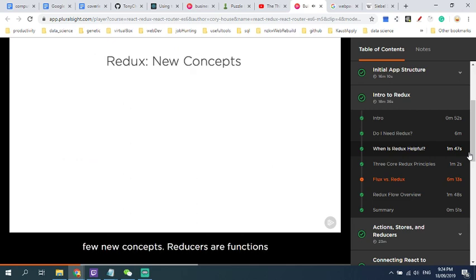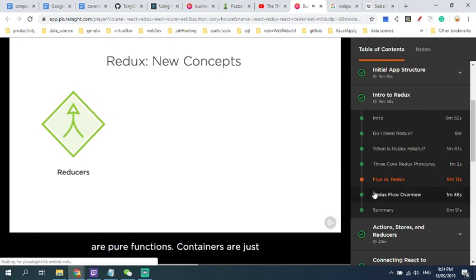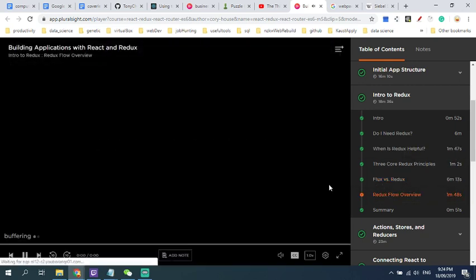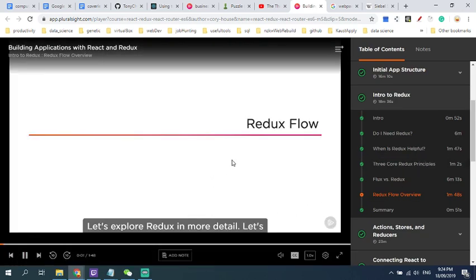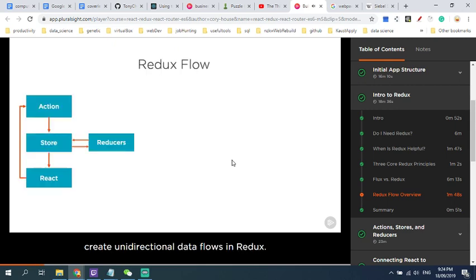Redux introduces a few new concepts. Reducers are functions that take the current state and an action and then return a new state. So reducers are pure functions. Let's explore Redux in more detail. Let's look at how actions, reducers, the store, and container components all interact to create unidirectional data flows in Redux.